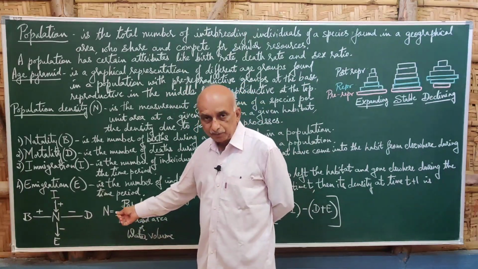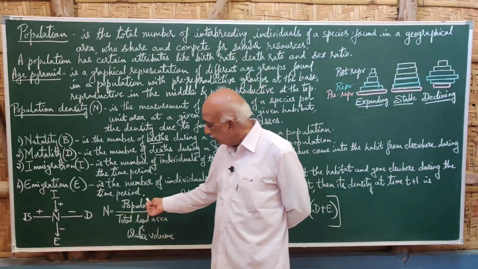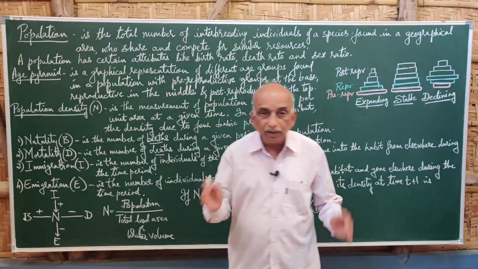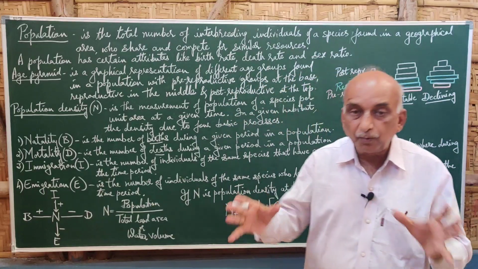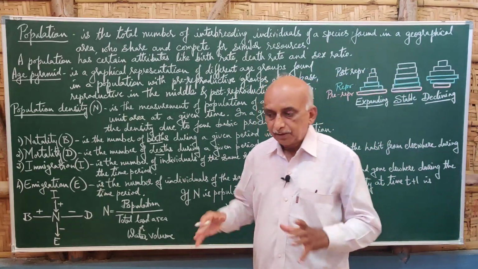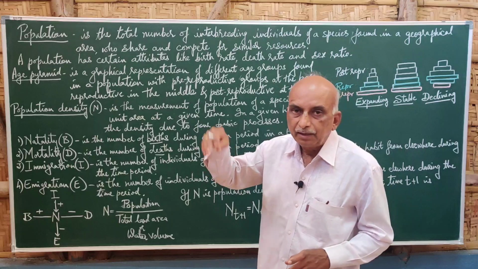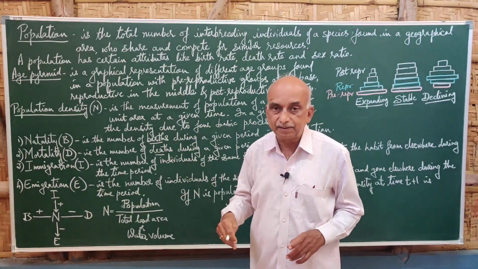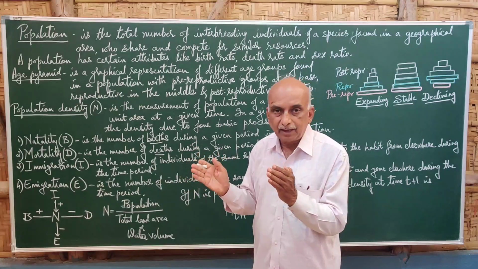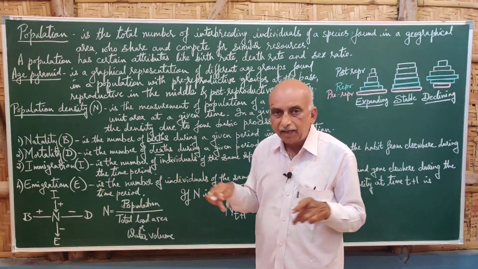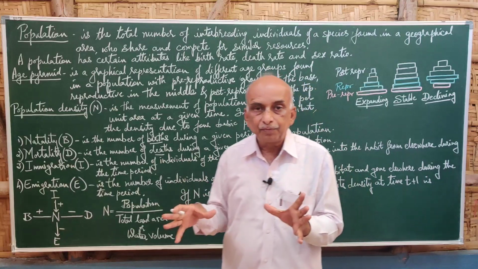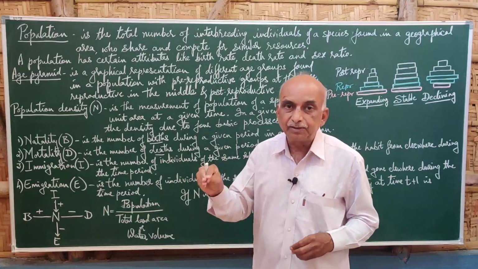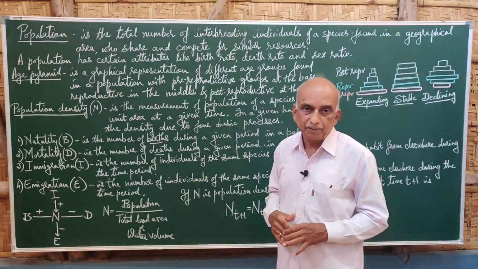So we can write the population density like this. When we want to calculate the population density, we take the population of that area divided by the total land area or the water volume. If you take a lake, then the lake volume and the total number of individuals of that same species. If you want to take a lake, take the area or volume of the water, take a particular species of fish population and calculate the population density.